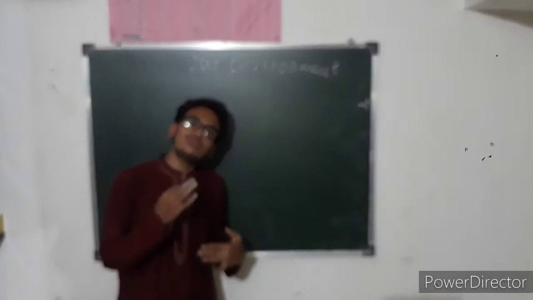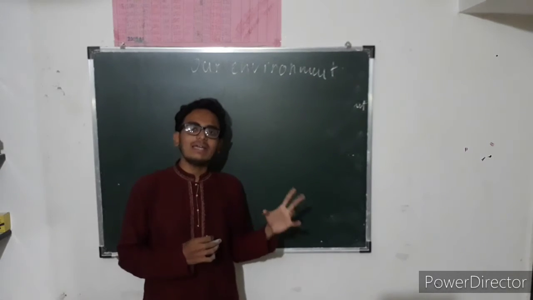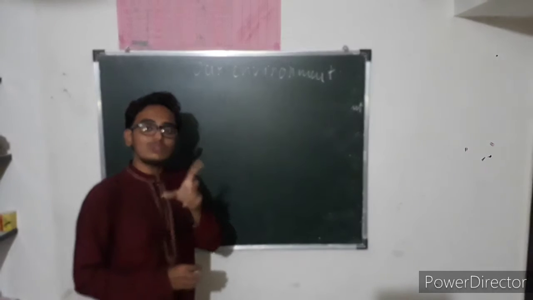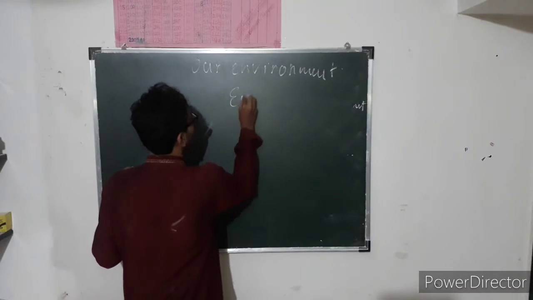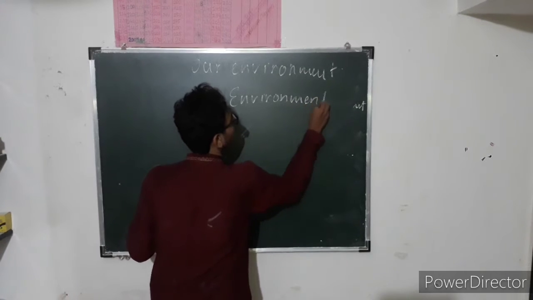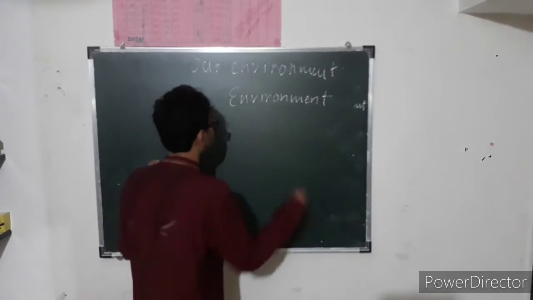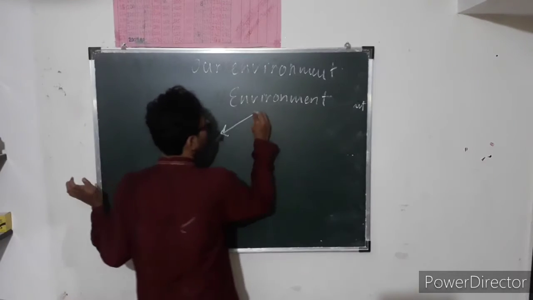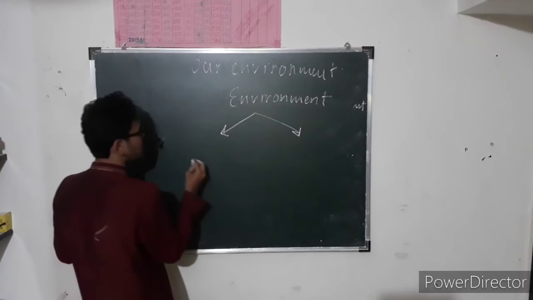Now coming on to the other part. Make a note. Write this word environment. There are two types of environment. First, natural.